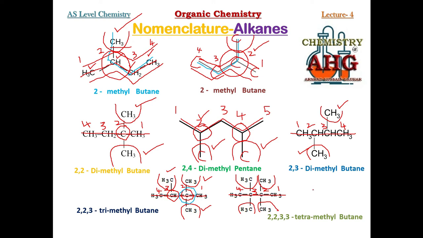This is the complete naming for alkanes. Now if you practice these structures once again, obviously you will get mastery over the naming of alkanes, and once you have developed the required skill, then naming other organic compounds will become easy for you. Now you have come to know how to name the branches. After this, how to name different functional groups, that we are going to practice on the next slide.